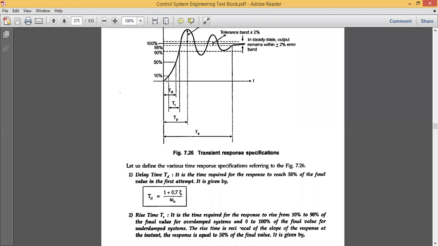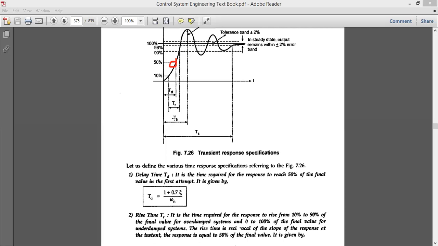If you look at this figure, TD starts from 0 and reaches 50% at this particular point. Whenever the applied signal reaches 50% of the final value, for example if the final value is 100% and the signal reaches 50%, that is given by the delay time defined by this formula, TD equals 1 plus 0.7 times neta divided by omega n. Then the rise time.